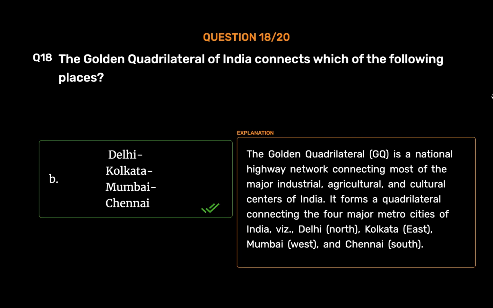The Golden Quadrilateral (GQ) is a national highway network connecting most of the major industrial, agricultural, and cultural centers of India. It forms a quadrilateral connecting the four major metro cities of India, viz. Delhi, North, Kolkata, East, Mumbai, West, and Chennai, South.